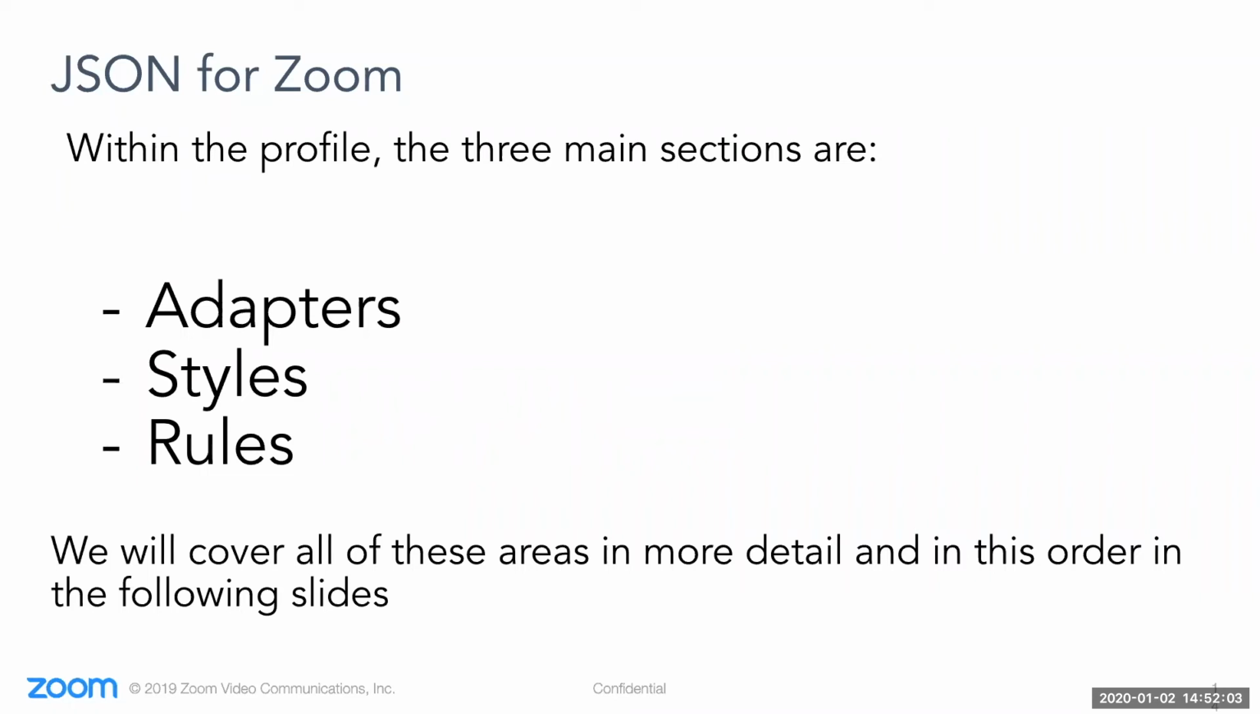In the Zoom native control configuration profiles, you'll find three main sections or objects that need to be defined: adapters, styles, and rules. We'll cover all of these moving forward.